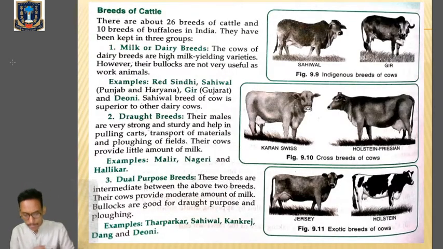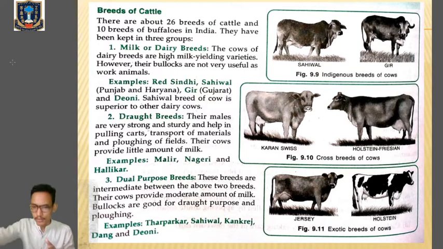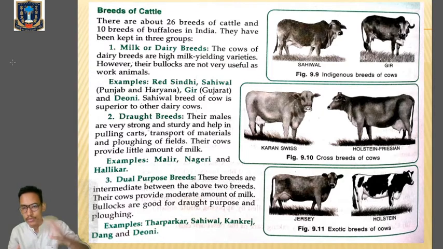So here you have to remember a few examples of indigenous breeds of cows, which are mainly confined to our country. Then crossbreeds, which are obtained by means of hybridization or hybrid techniques. Then the exotic breeds of cows, which are not confined to India, but are brought from other countries. Okay, so you have to remember the names of those cattle.